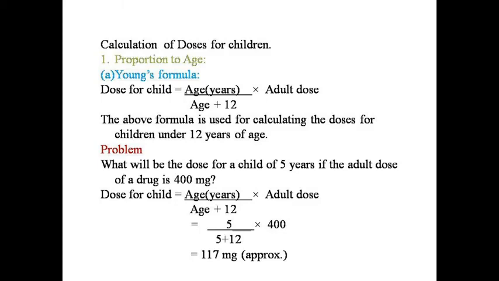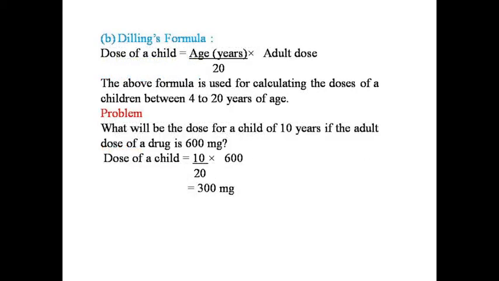Here the age of child is 5 years, so putting 5 divided by 5 plus 12 into adult dose given is 400 mg, into 400, we get the answer 117 mg for a 5-year child, means 117 mg dose is required for a 5-year child.